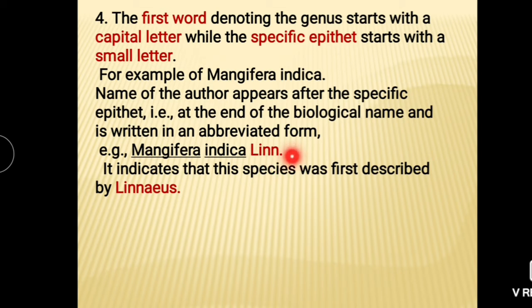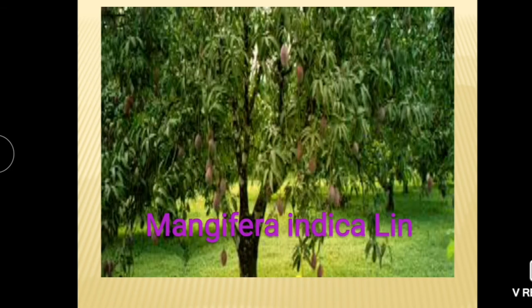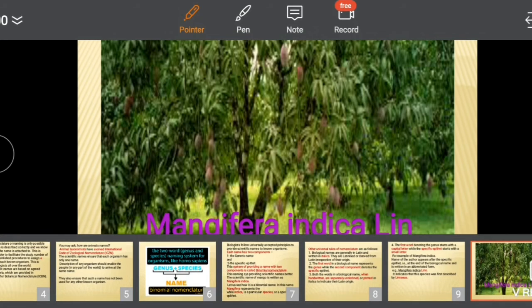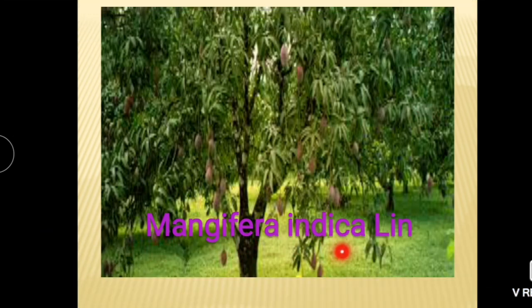Here this Linn indicates that the species was first described by Linnaeus. The scientists or taxonomists who describe it first, the name of that scientist should be written in abbreviated form after the name of species. This is the rule. See here, this is a mango tree. Its scientific name is Mangifera indica Linn, described by Linn.